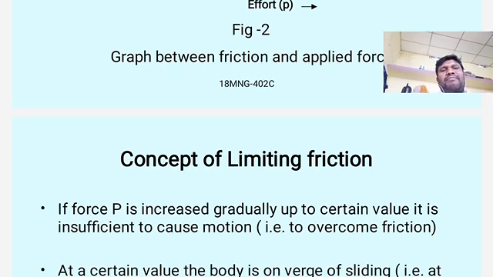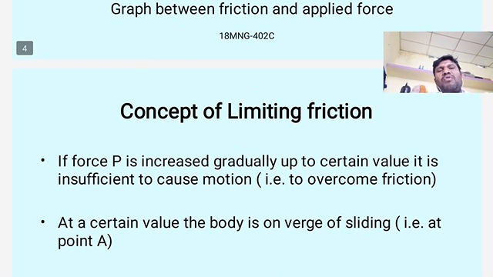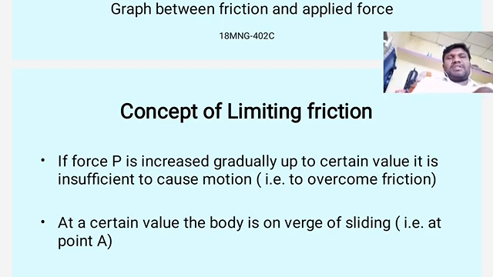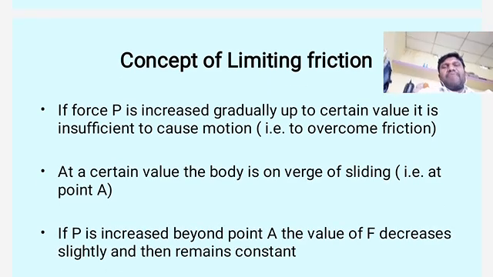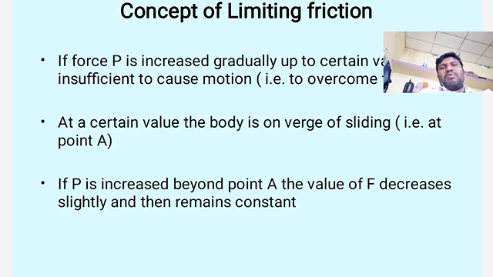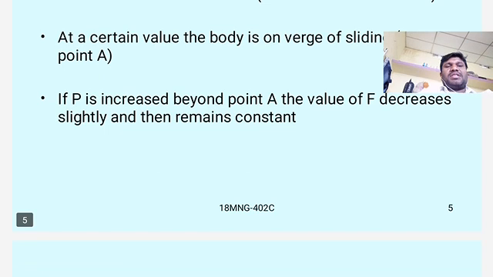Concept of limiting friction. If force P is increased gradually up to a certain value, it is insufficient to cause motion, that is, to overcome friction. How to overcome friction? At a certain value, the body is on the verge of sliding, that is at point A. If P is increased beyond point A, the value of F decreases slightly and then remains constant.